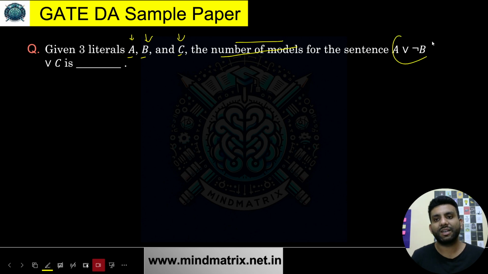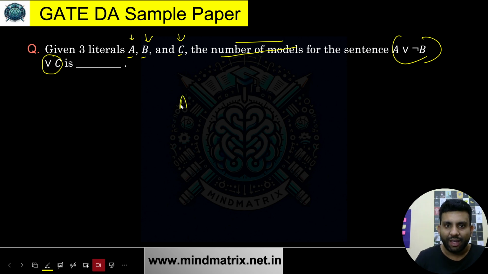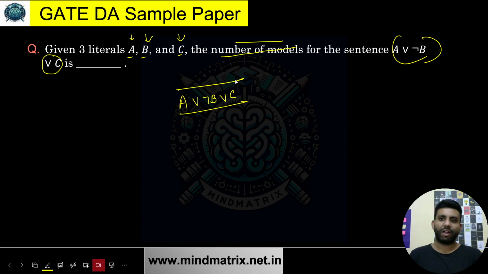The number of models for the sentence A or negation of B or C. The expression is exactly A or negation of B or C. This is the sentence we are having, and these are the literals. In terms of propositions, this is a compound proposition, for which these individual ones are atomic propositions.